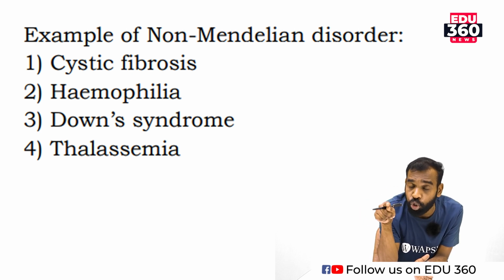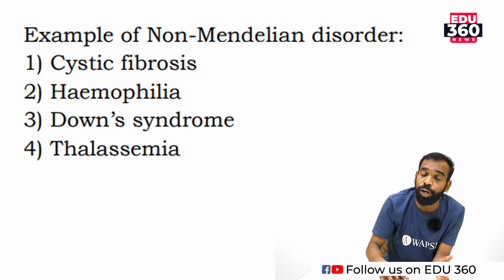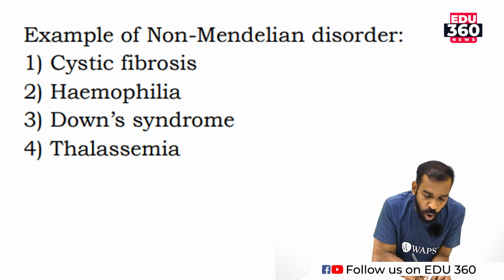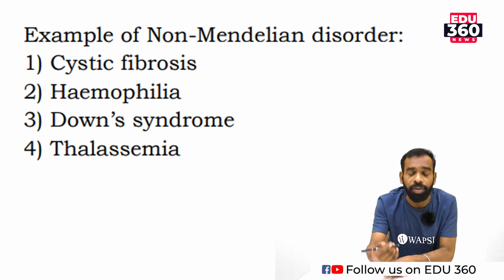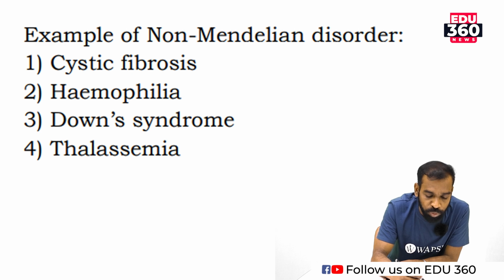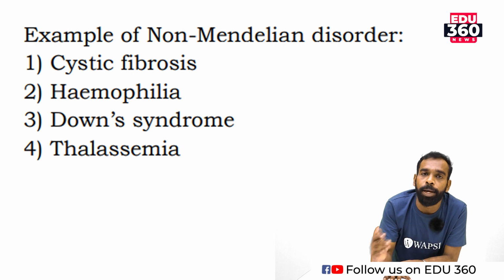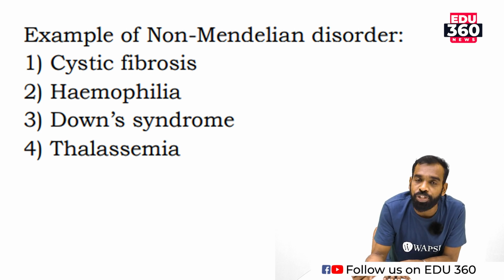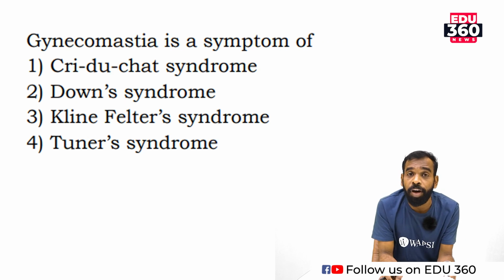Chromosomal disorder, Mendelian disorder, non-Mendelian disorder, which means it will not be inherited. So Down syndrome. Could you please read the textbook and learn the features? Cystic fibrosis, hemophilia, Down syndrome, thalassemia. From the given options, option 3 is the correct answer. Question number 5.